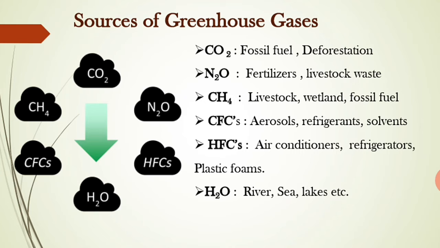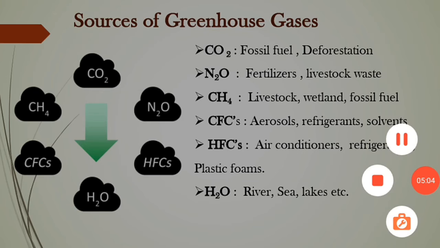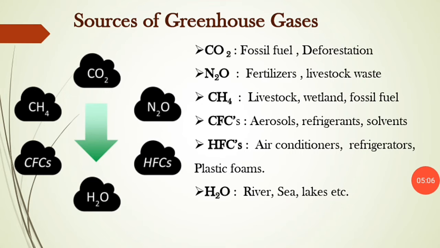Then the second is N2O, nitrous oxide. The different sources for N2O are fertilizers, livestock, waste, etc. Plants or animals, basically fertilizers, it can be. Another source is methane. Methane is mainly produced by burning or decomposition of organic waste such as livestock, wetland, fossil fuels.